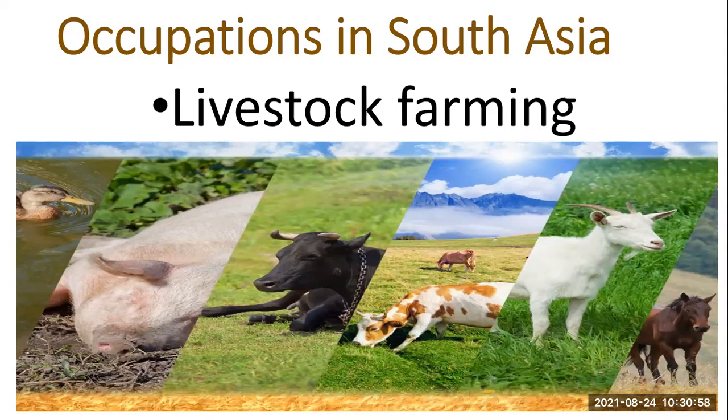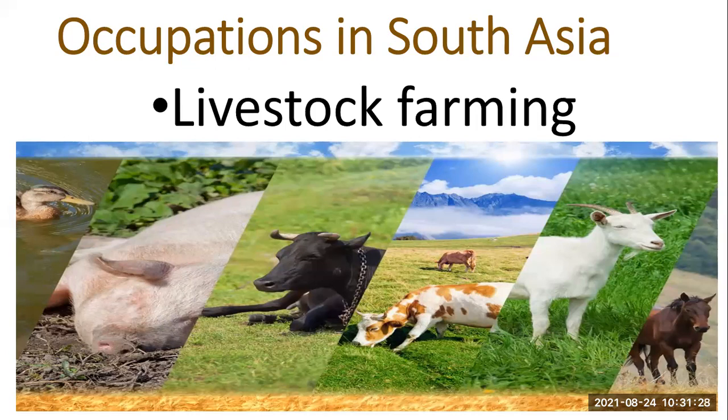So farm animals, livestock farming means to gather the farm animals. And why should we gather the farm animals? To have the benefits from them. We use their skin, we use the cotton from sheep, wool from sheep, right? And we use their milk and we eat them, right? So these kind of benefits can be taken from livestock, farm animals.